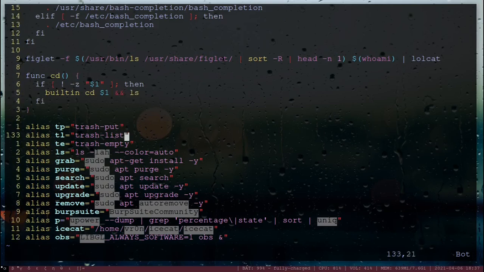Now ls is already redefined down here as ls -lah --color=auto. Maybe I should put this after it. Is it? I don't know if it reads it in linear order. I guess we'll test that. We'll find out. If I just put ls here, it might not print with color. I might have to put this entire command here because it's all being defined in the same file. But we won't worry about that right now.